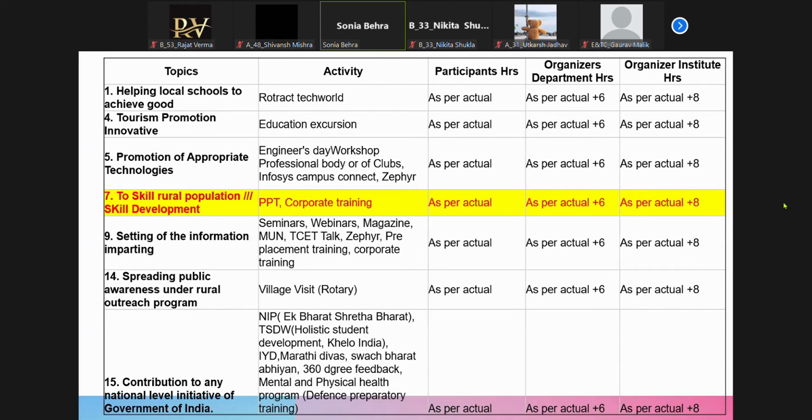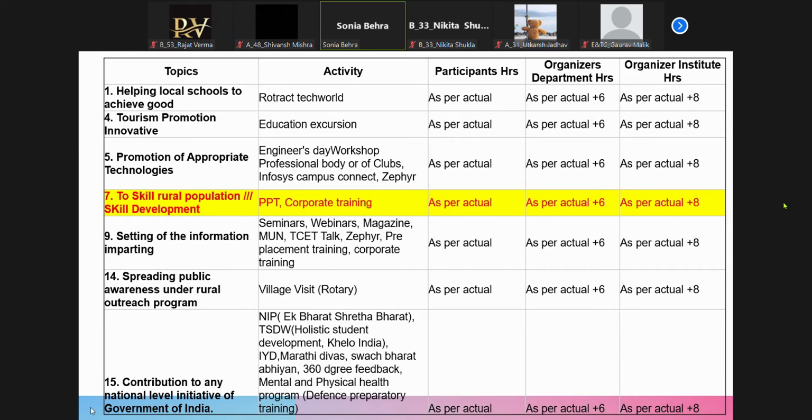But if you are doing something on your own with some NGO tie-up, like spreading public awareness, like small skits or a flash mob, which you work on for public awareness programs, and you get a letter from those people saying that you have worked for this many hours on this particular activity, you can get the hours over here.